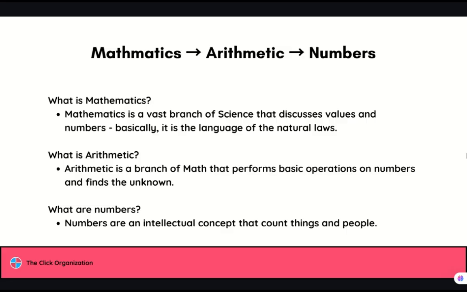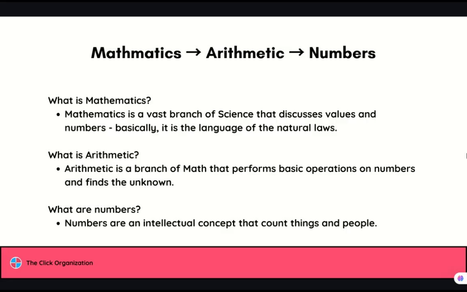Okay, now, what is arithmetic? Arithmetic is a branch of mathematics. It's a branch of math that performs basic operations on numbers and finds the unknown. So, it is basically the branch that speaks of operations and numbers. And if we go a little bit further, it also includes some complex concepts like exponentiation, roots, and some other concepts. Okay, so this is arithmetic.